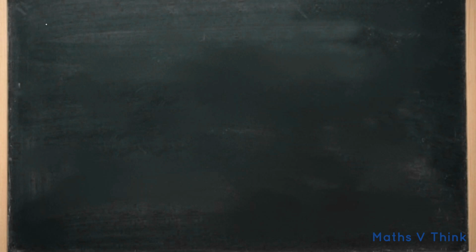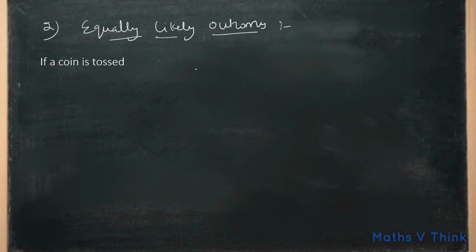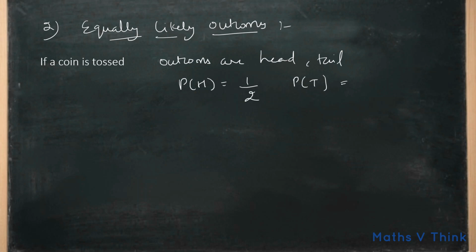Now, the second term we are learning is equally likely outcomes. For example, if a coin is tossed, the outcomes are head and tail. What is the probability of getting head? It is 1 by 2. Same way, probability of getting tail is also 1 by 2. These both are equal. So tossing a coin is an equally likely outcome.